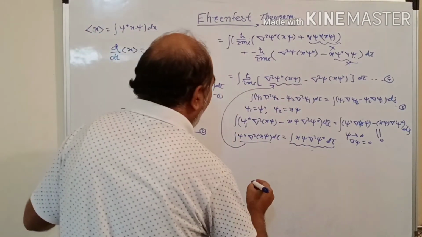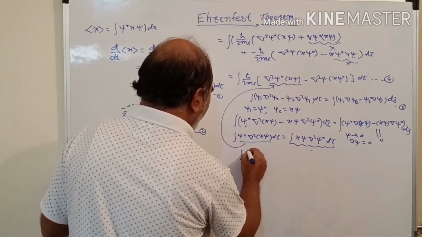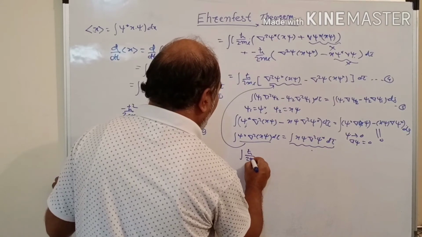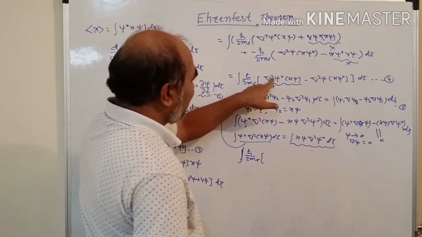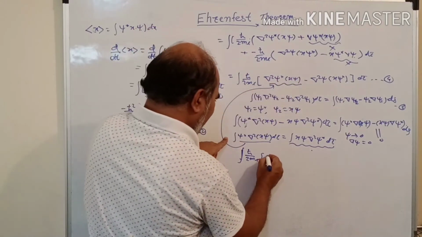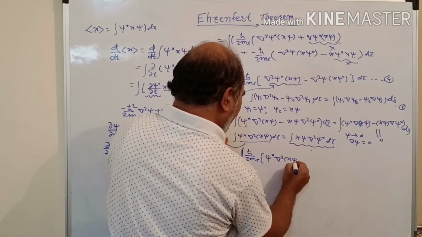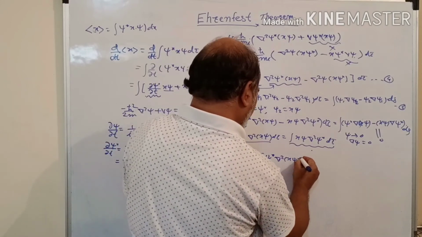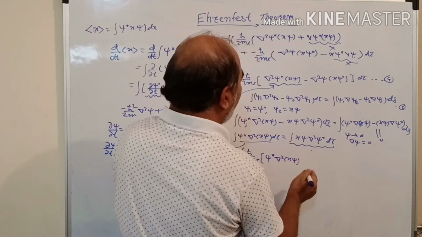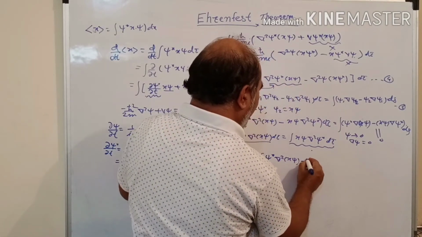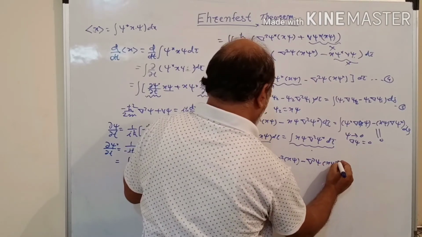Okay, and therefore we have the integration of h cross divided by 2 m i into the bracket: psi star and del square x psi, bracket completed, minus del square psi x psi star d tau.